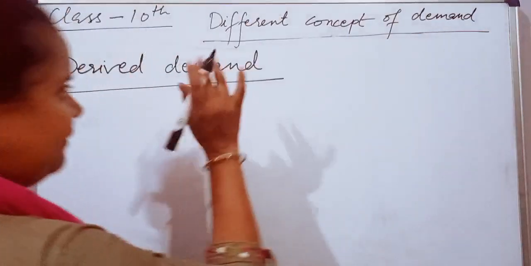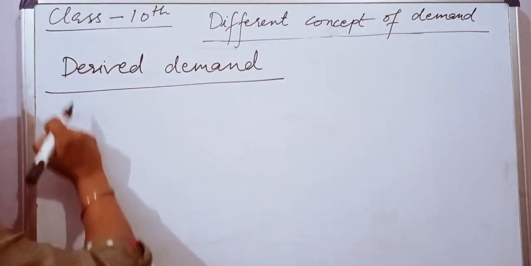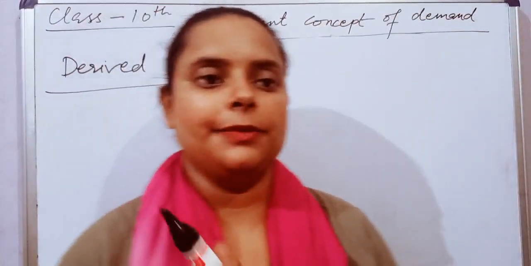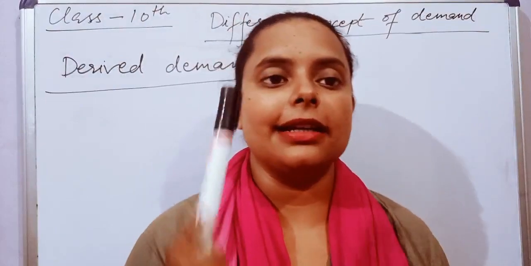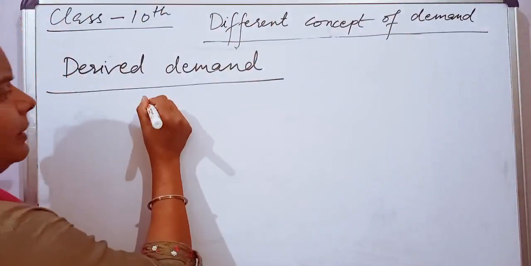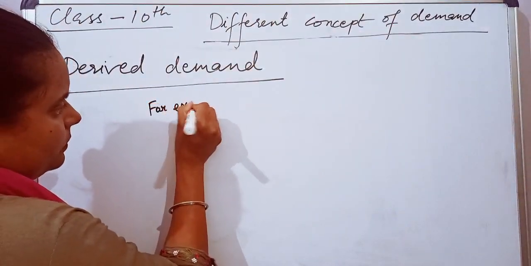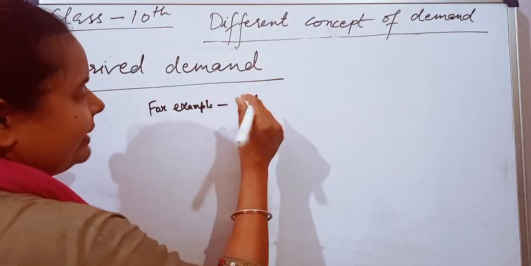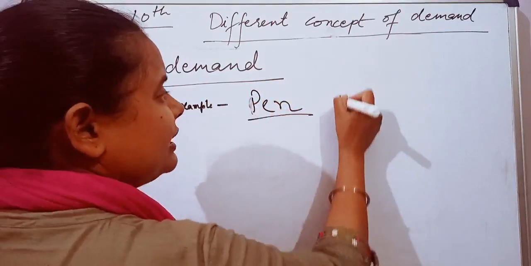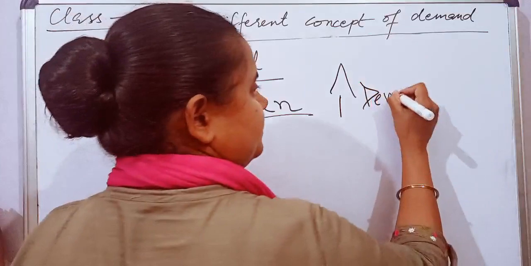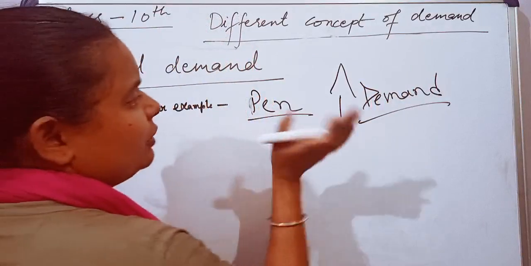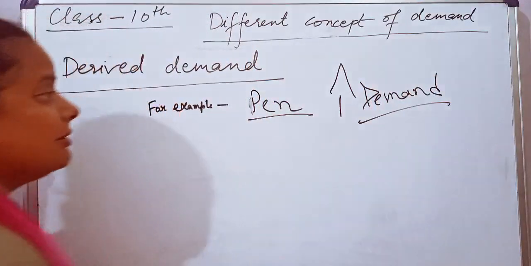Moving on to the next, derived demand. What is derived demand? For example, the demand for this marker in the market is high. Or take any pen: the demand for this pen in the market is very high. It is liked by consumers very much. The demand for this particular pen is very high, and it is very popular among consumers.